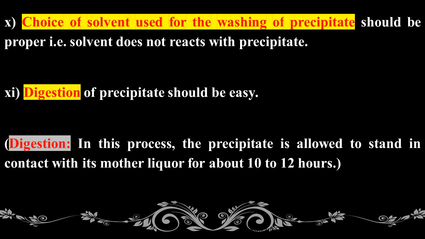Digestion is the process in which the precipitate is allowed to stand in contact with its mother liquor for about 10 to 12 hours, so that the particle size of the precipitate becomes large and impurities are minimized.